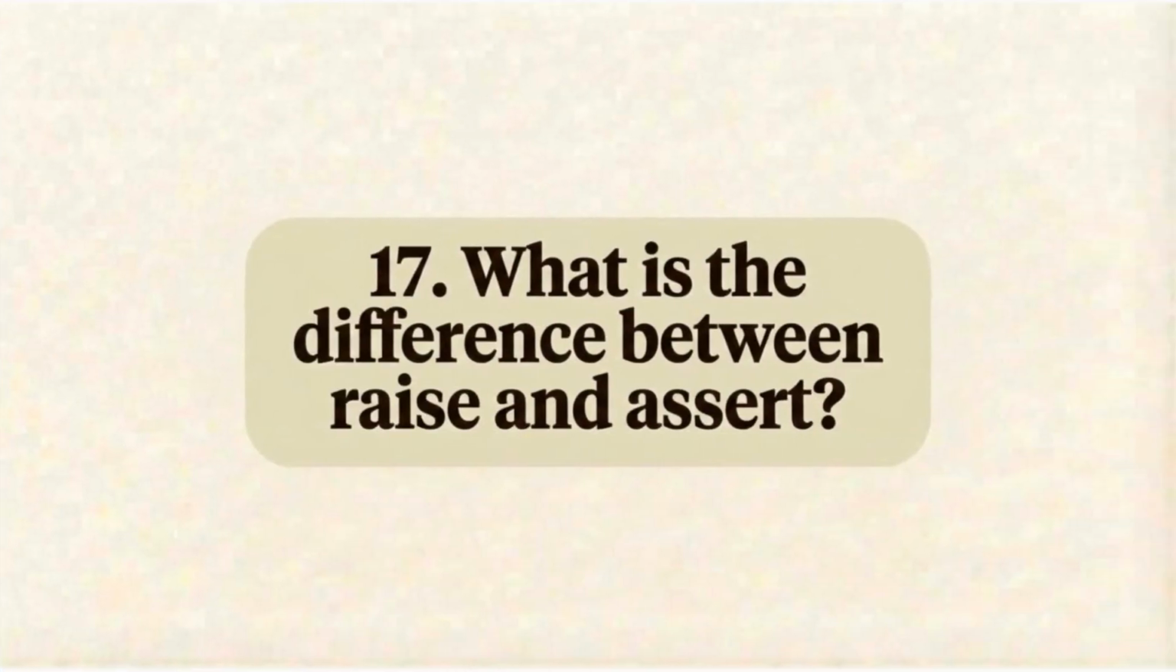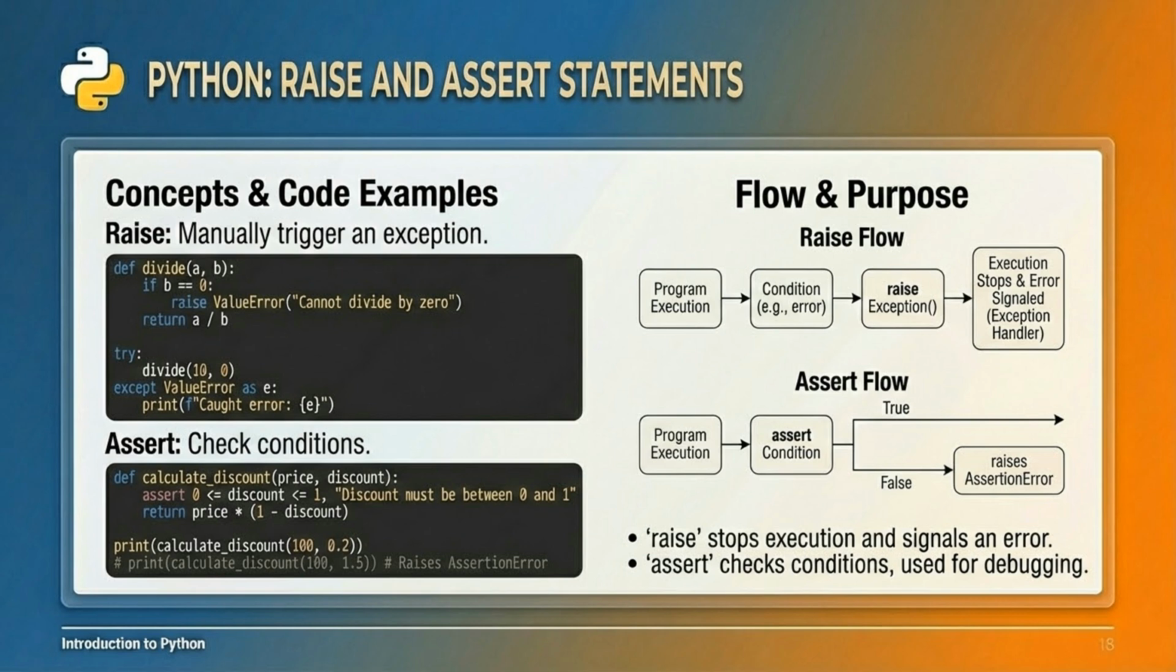What is the difference between raise and assert? Raise is used to manually trigger an exception, stopping program execution and signaling an error. Assert is used to check if a condition is true. If false, it raises an assertion error, typically used for debugging or internal consistency checks.